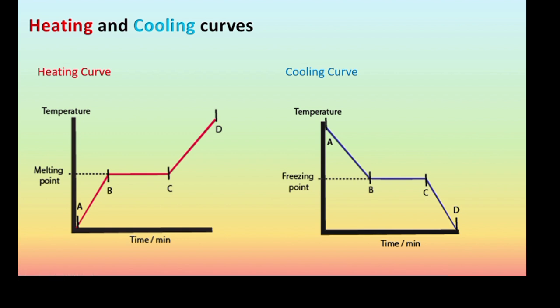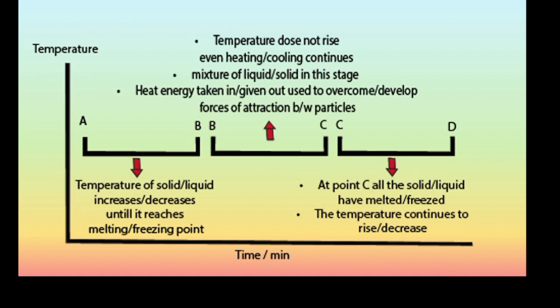Now the cooling curve, the curve is in blue. The trend visible here is that the temperature decreases as time goes by. Point A is the starting point, and it tells the temperature of the liquid taken. At point B, it's the freezing point where the liquid starts to change state to solid. It goes on till point C. After point C, there is no state change. This is a diagram targeted to best explain each stage, A to B, B to C, C to D of either graph. As explained before, this graph conveys the same information in written form for clarity.